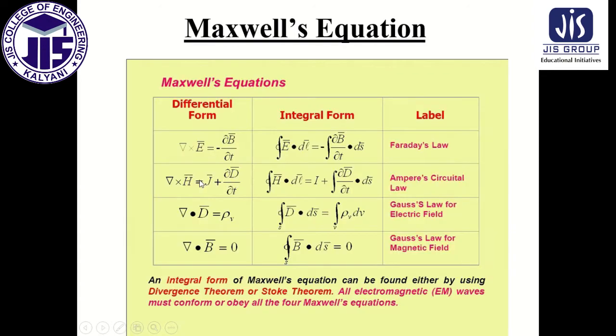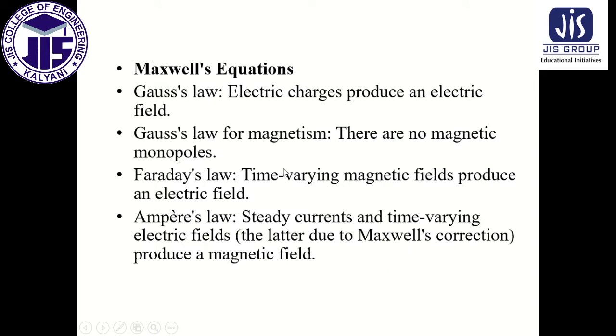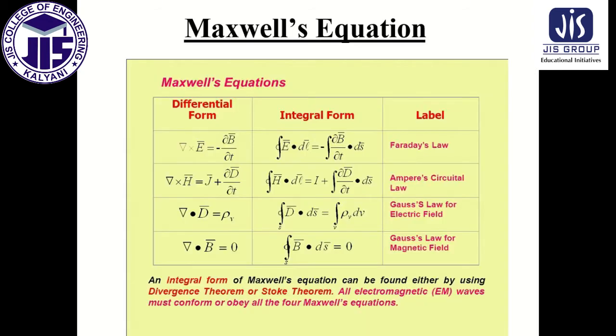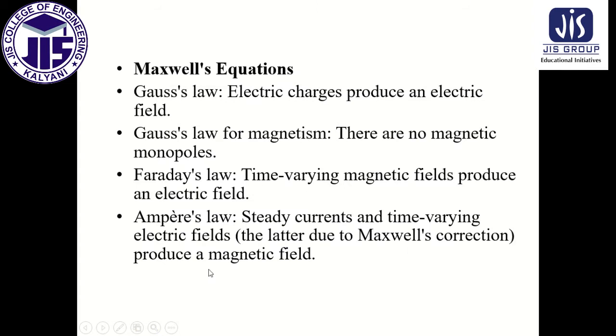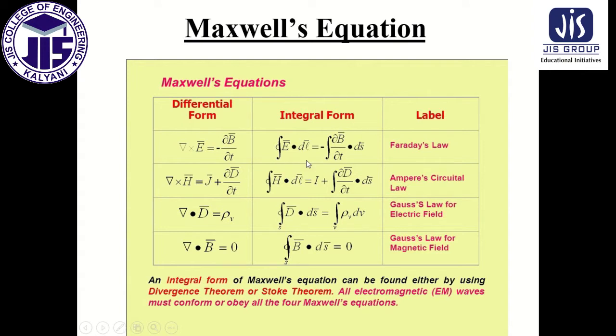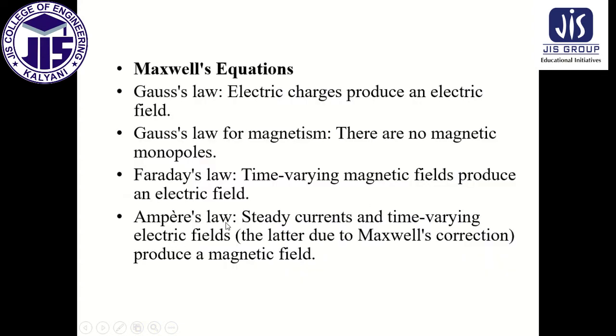Faraday's law, third equation. First equation, Faraday's law. So a time varying magnetic field produces an electric field, which we can see clearly. Time varying magnetic field producing the electric field. Ampere's law, steady current and time varying electric field produce a magnetic field. That we can see clearly here. Integration over H dot dl equal to I plus integration over del D by del t dot ds. So this gives us the Ampere's law, steady current and time varying electric field.